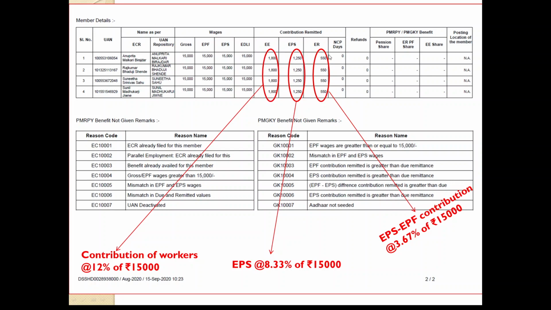So this is the contribution of workers, and the sum of these two is nothing but the matching contribution, which is being made by the contractor. That means monthly 1,800 plus 1,800, monthly 3,600 is going to be deposited in the EPF account of each and every worker. Then when it comes to claim, how much money can the contractor claim here? He can claim this amount. Why? Because he is depositing on behalf of the government, and this amount. Here admin charges and EDLI charges are not there. I am going to show where those charges are going to be included.